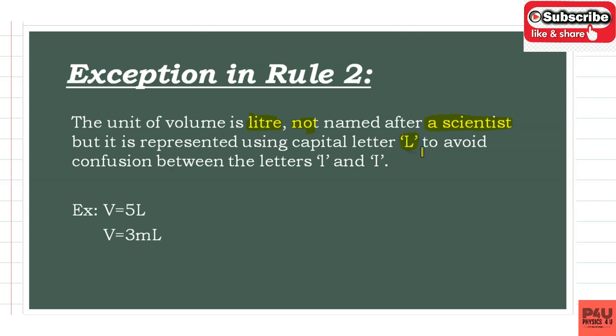But it is represented with capital L to avoid the confusion between the small letter l and the capital letter I. Some people represent it with different letters, so to avoid that confusion we use capital L for the liter. 3 ml can be written as 3 mL. So this is the exception in rule 2.